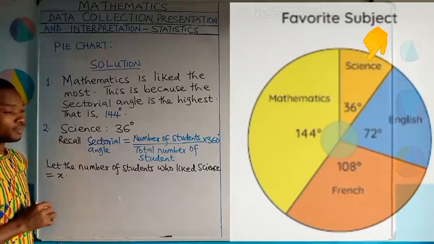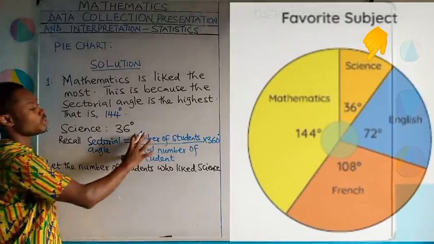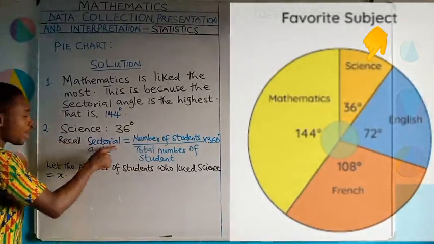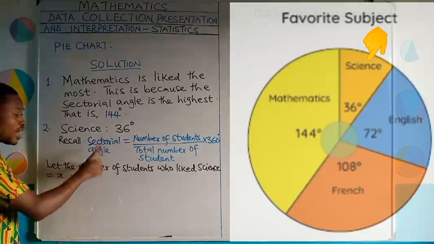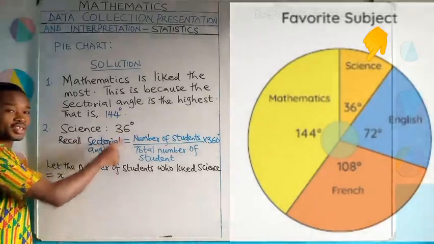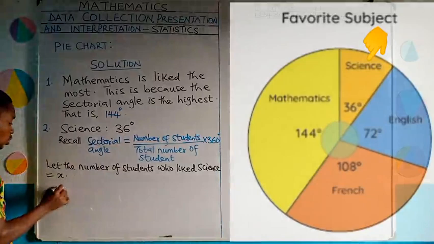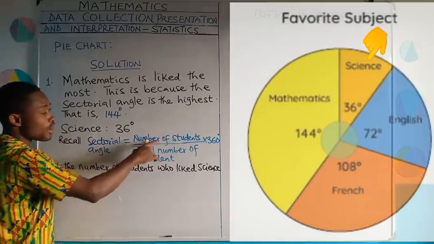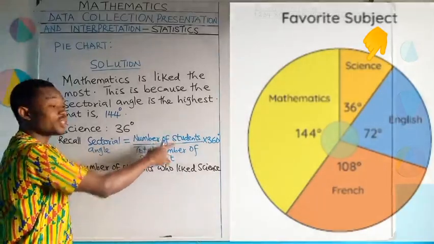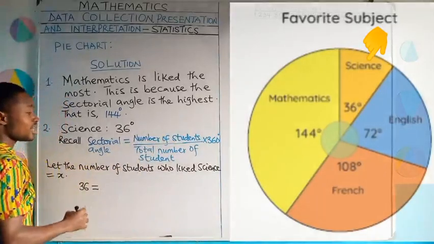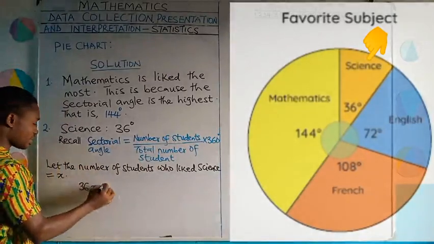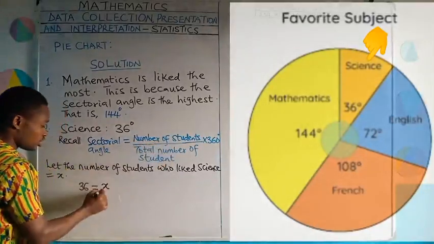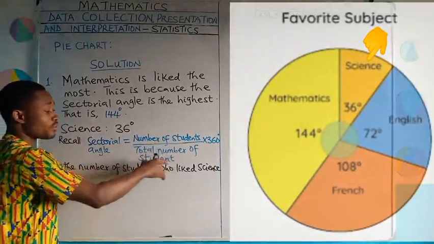So we don't know it. We are now going to substitute into this formula and see. Let's go. It's going to be the sectorial angle of science. And the sectorial angle of science is what? 36. So we'll get 36 equal to the number of students who say they like science, and the number we don't know, we said let it be x. So I'll put x there, all over total number of students.